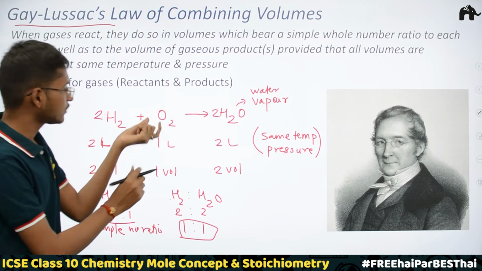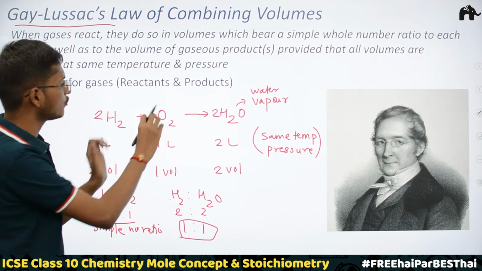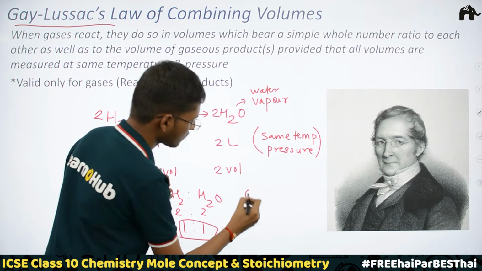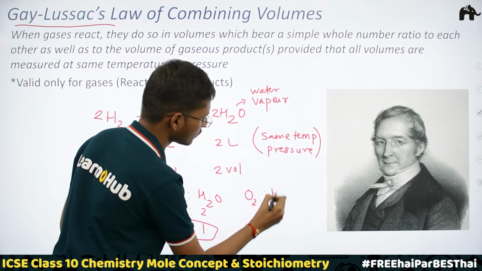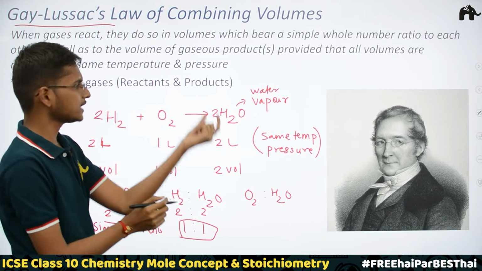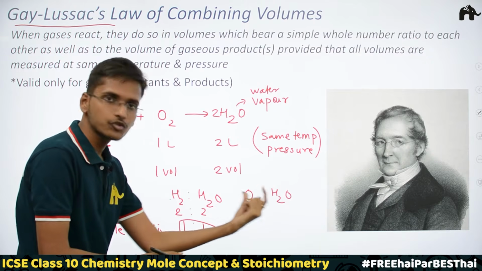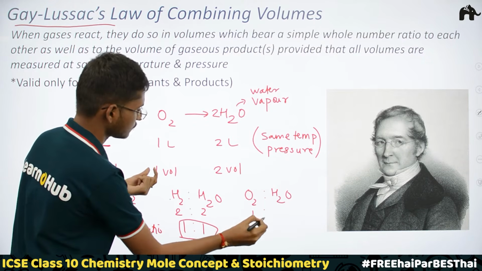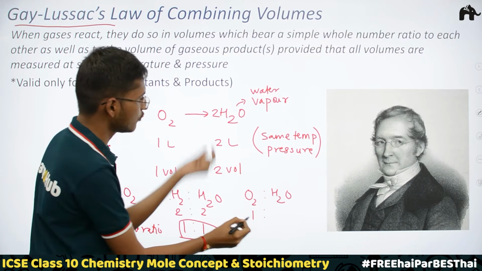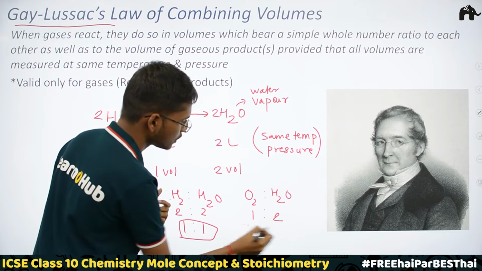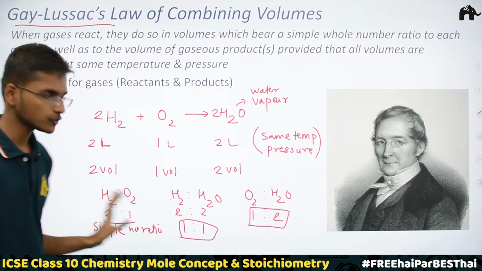So this is also a simple whole number ratio. Again, he just had a look over the ratio of oxygen is to water, the another gaseous reactant and the gaseous product. So what was the ratio of volumes of these two? See here, 1 volume of oxygen is to 2 volumes of water. Again 1 is to 2. So again a simple whole number ratio.